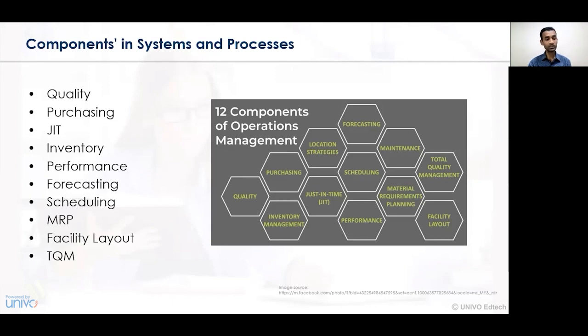Let's take an example with respect to just-in-time or inventory. The concept of just-in-time focuses on the availability of goods and services in the specified time period.